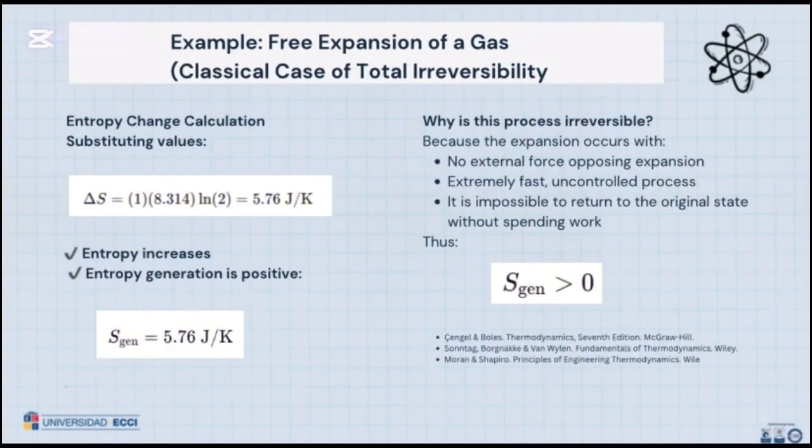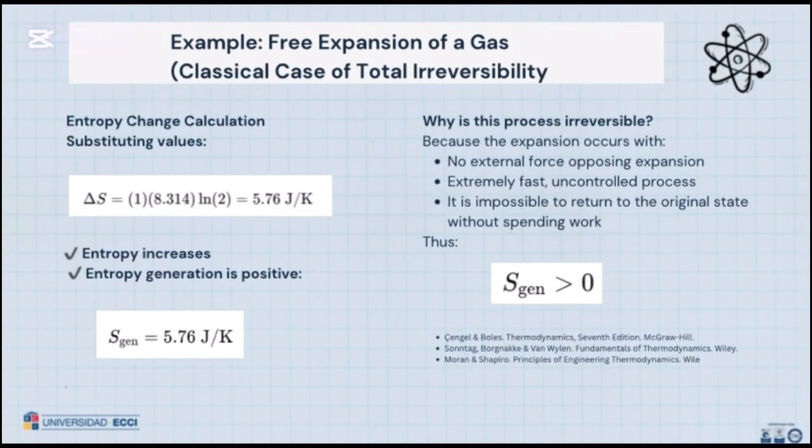Entropy change calculation, substituting values: delta S equals 1 times 8.314 times the natural logarithm of 2, equal to 5.76 joules per Kelvin. Entropy increases, and entropy generation is positive: S_gen equals 5.76 joules per Kelvin.